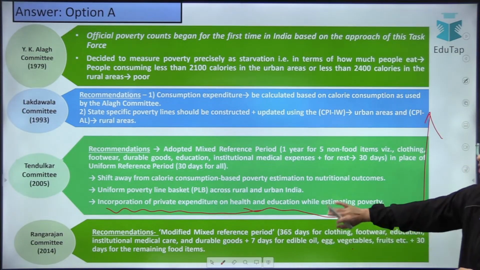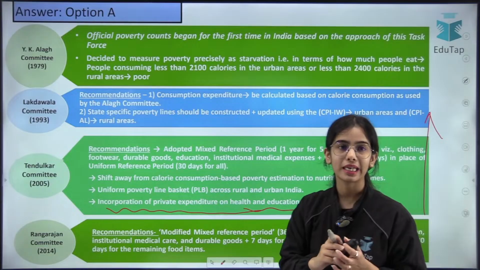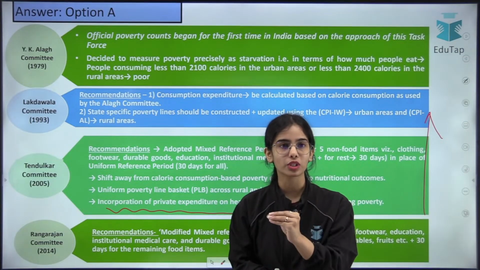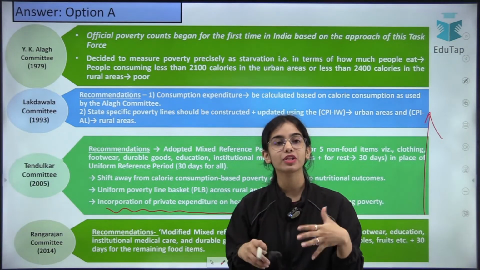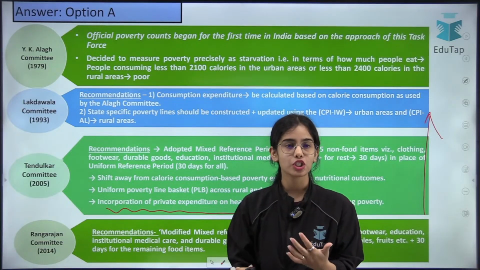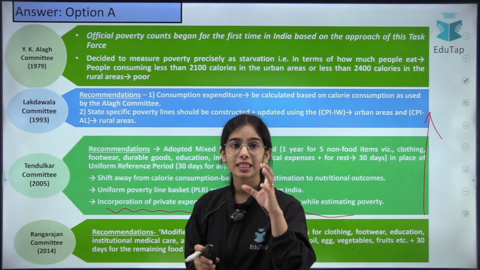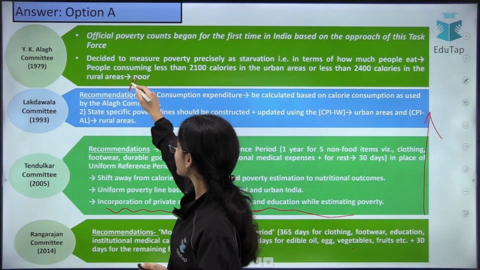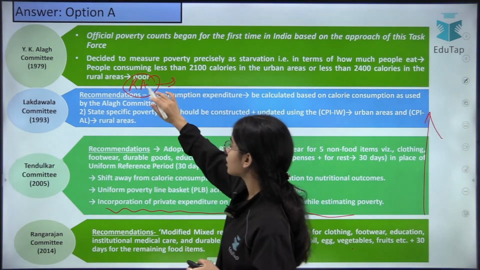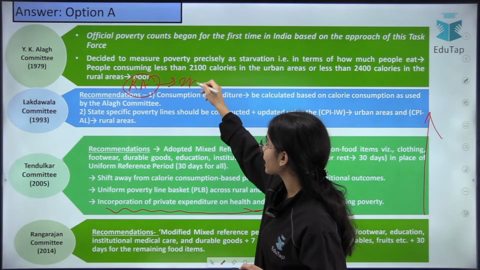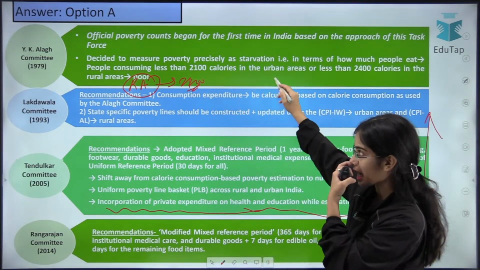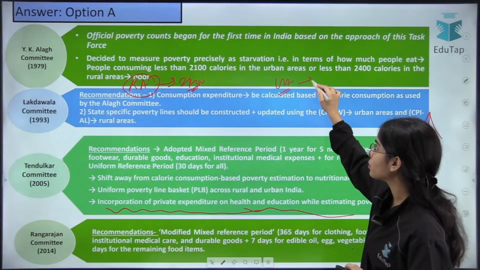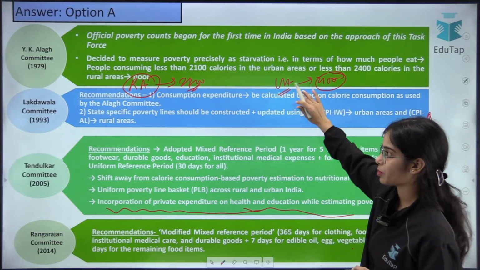So you can read about the different poverty committees, just the important points about them. The YKL committee gave the calorie-based consumption expenditure, and said that in the rural area the people should have 2400 calories on a per day basis, and in the urban area the people should have a minimum of 2100 calories per day.